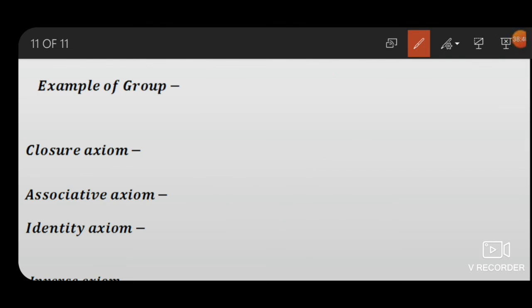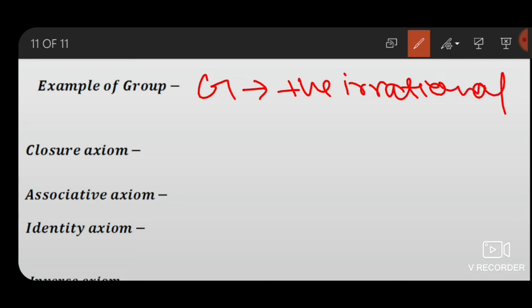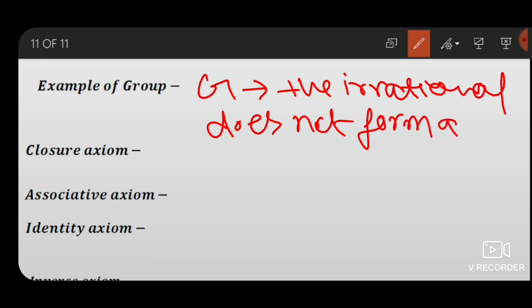The set G of all positive irrational numbers together with 1 under multiplication does not form a group, as closure does not hold.